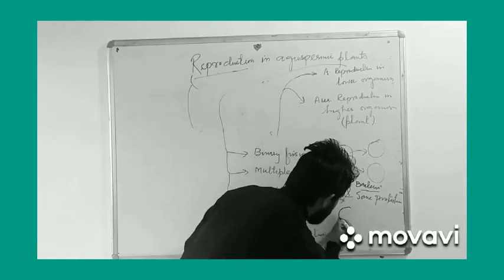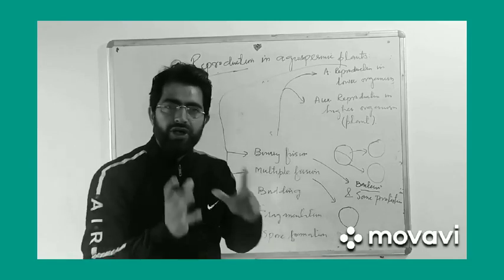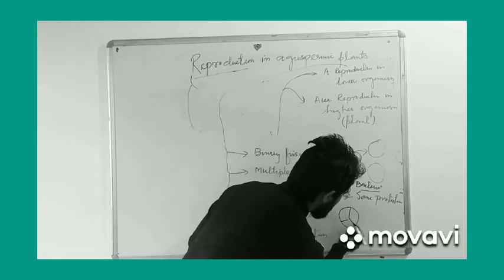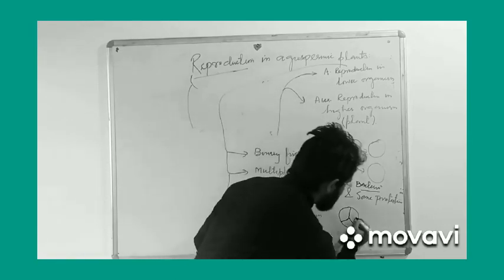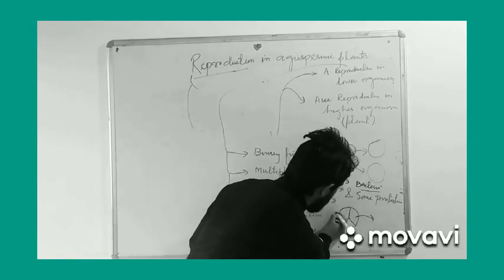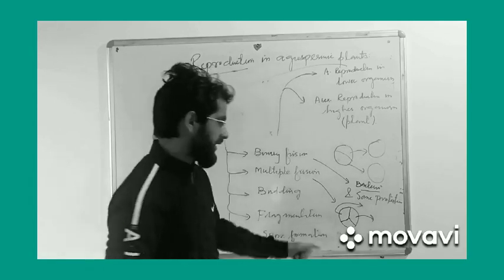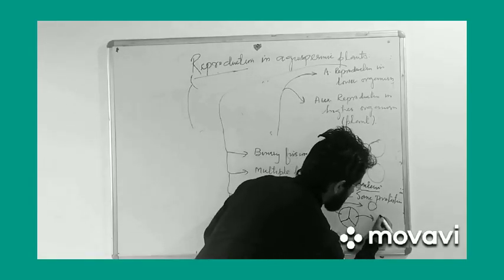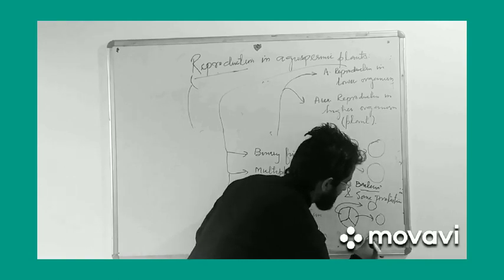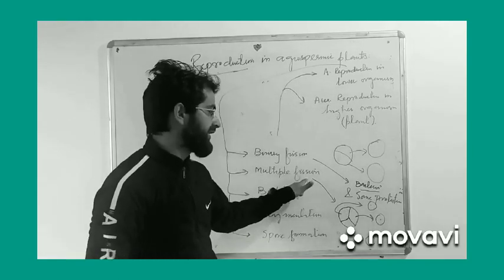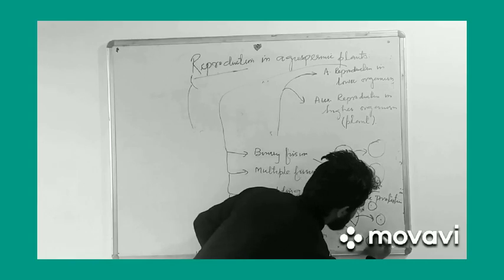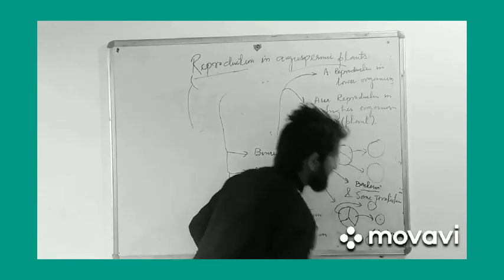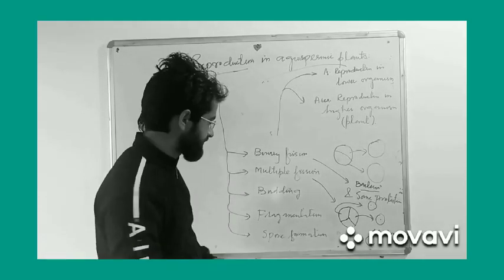When a single body acts as a reproductive unit and this unit splits into more than two parts, and each part later represents a new daughter individual, it is known as multiple fission. It is usually found in species of amoeba and some species of paramecium.